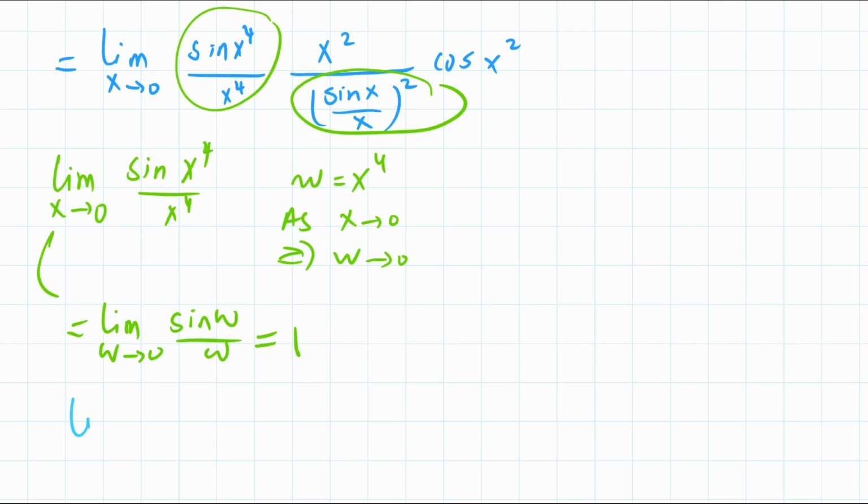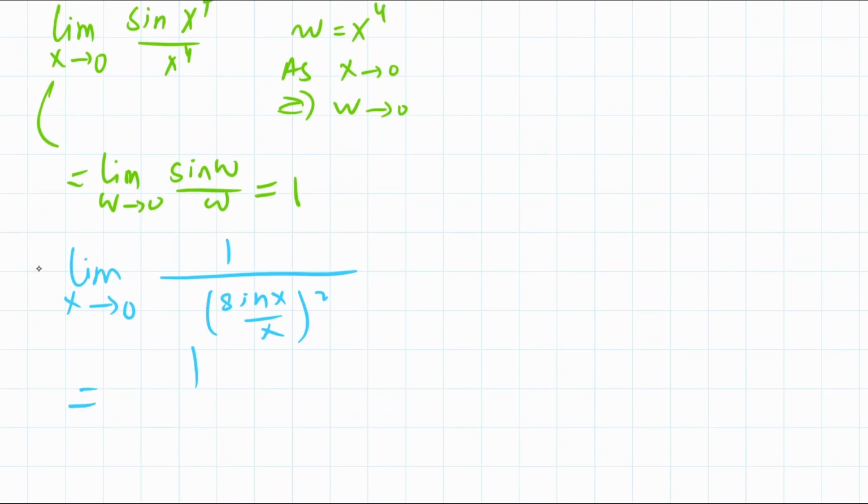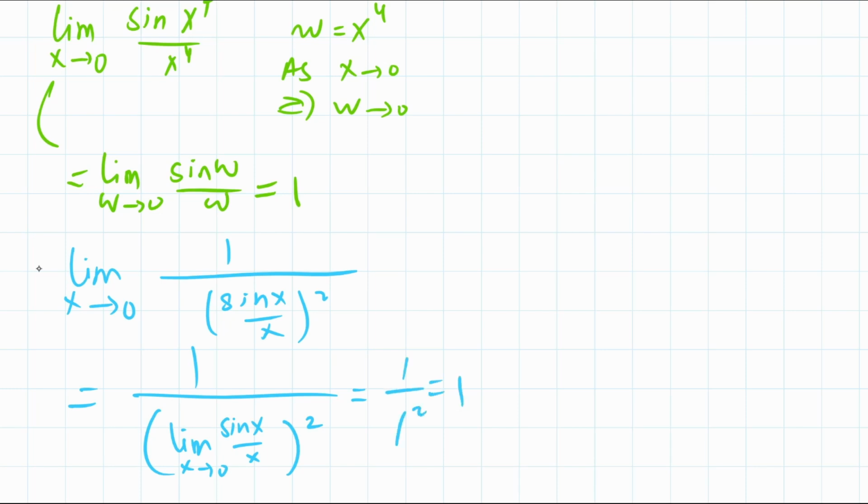Now we look at this limit here, and let me just bring it down here. So that's the limit as x goes to 0 of 1 over sine x over x squared, and that's going to be equal to 1 over, again we pass the limit inside, so that's the limit as sine x over x as x goes to 0. That's 1, so this is 1 over 1 squared, which is 1.